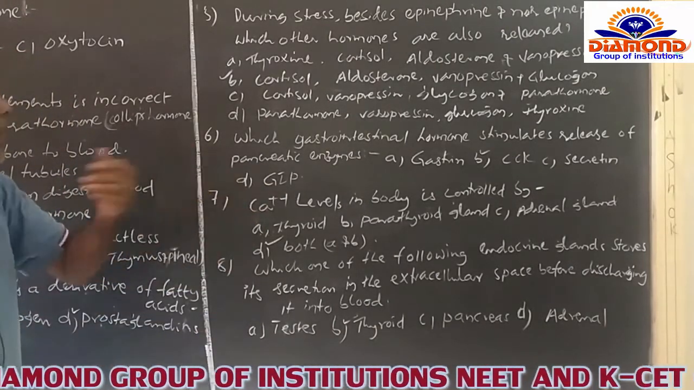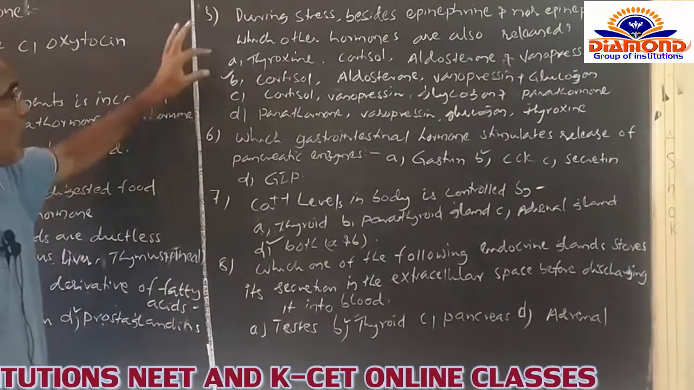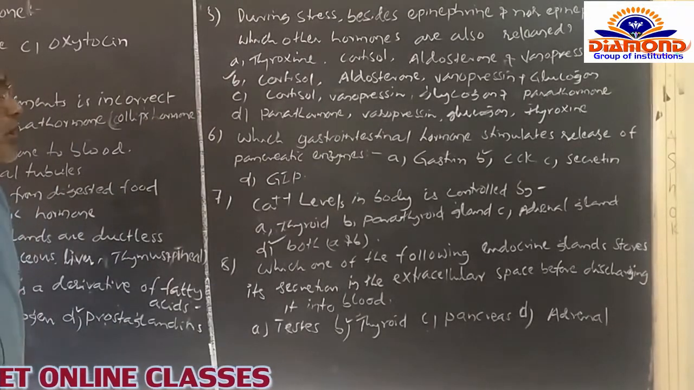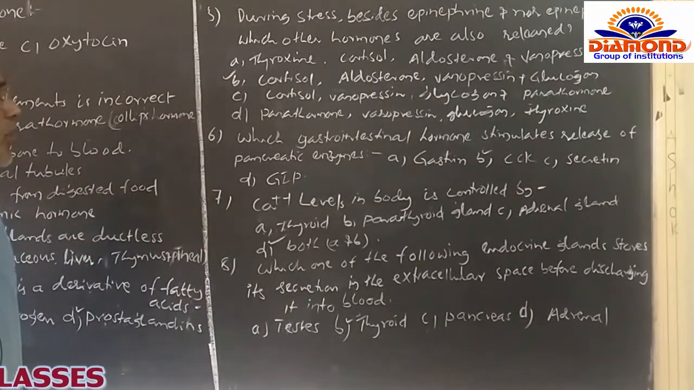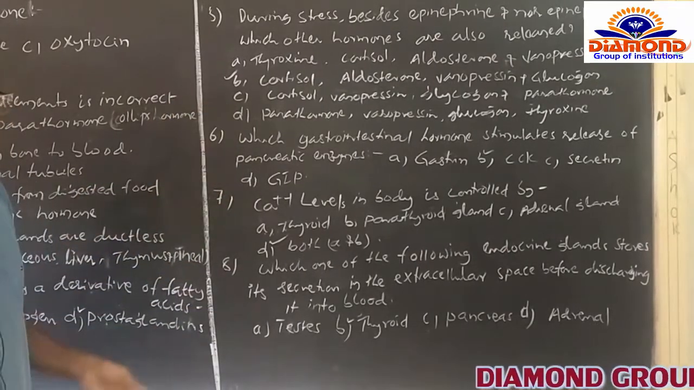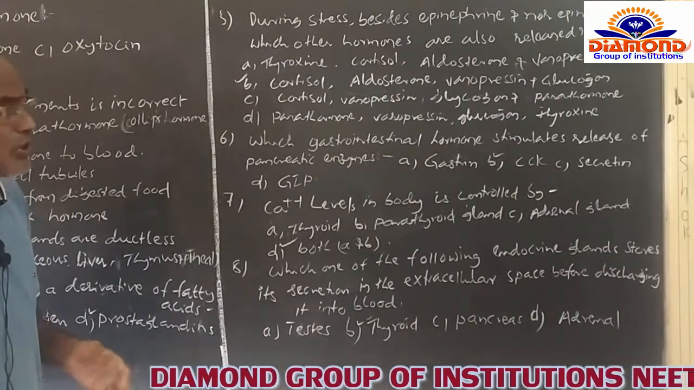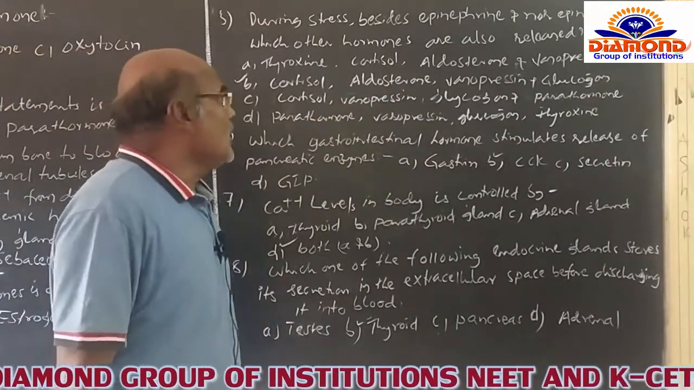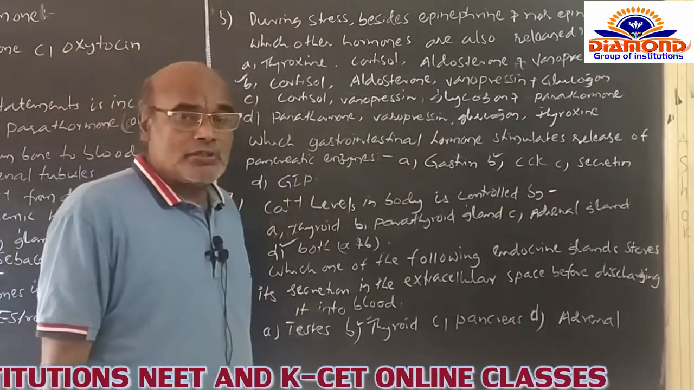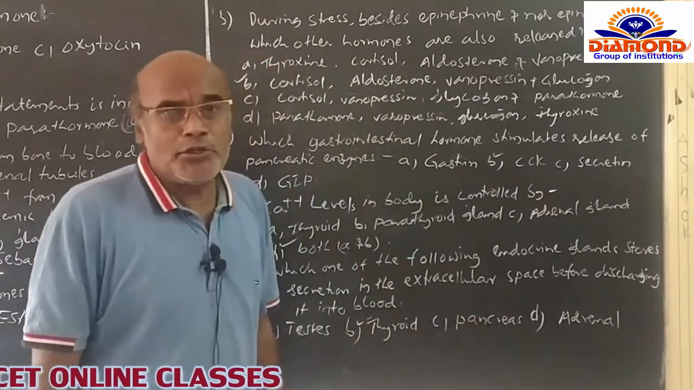So here the aldosterone, cortisol, and vasopressin are correct, whereas thyroid is not at all related to this. So that's why A option is not related, and B option, the cortisol, is the correct option. Of course, the cortisol is released under the control of ACTH, the adrenocorticotropic hormone. And the second hormones are aldosterone and vasopressin. These two hormones are always helpful in the retention of water in the body.